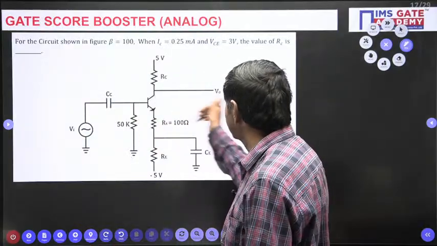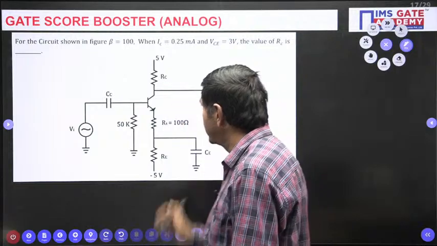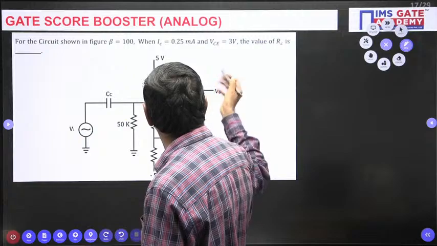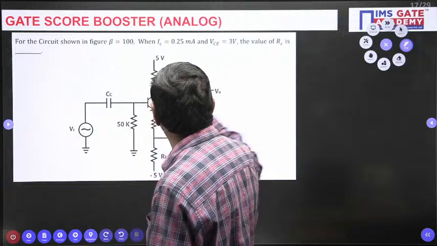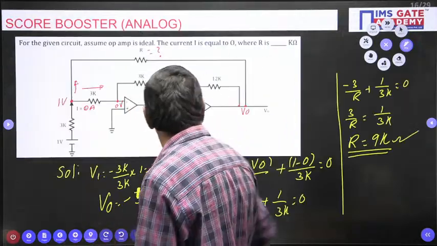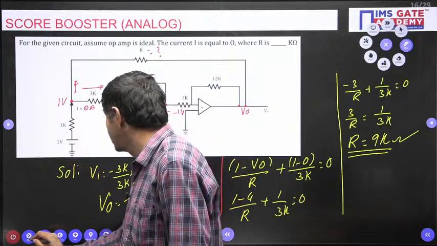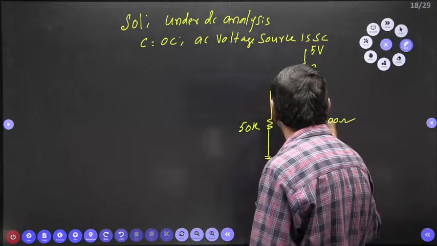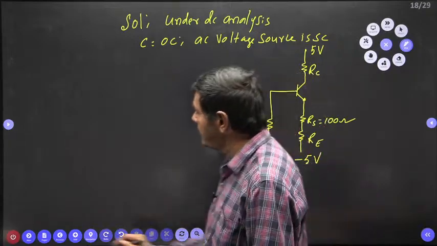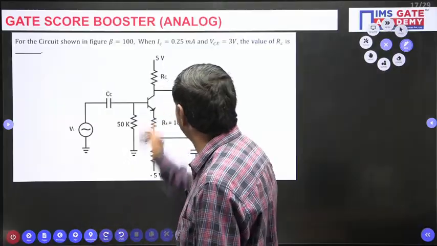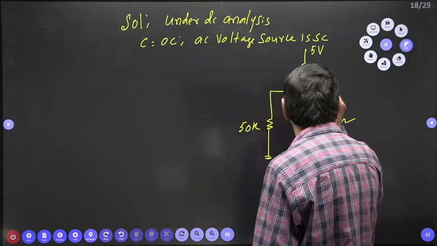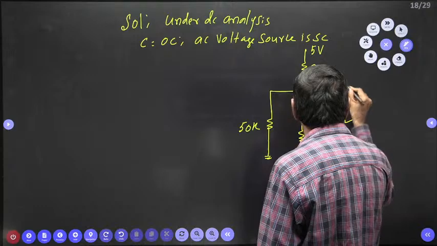50K, RC and V0. V0 is taken from here only. Anyhow V0 is taken, but it is not required. Only RC is required, RC, sorry. RC is required, and RE is given here. In the problem, certain values are given. What values are given? Beta is 100 here.